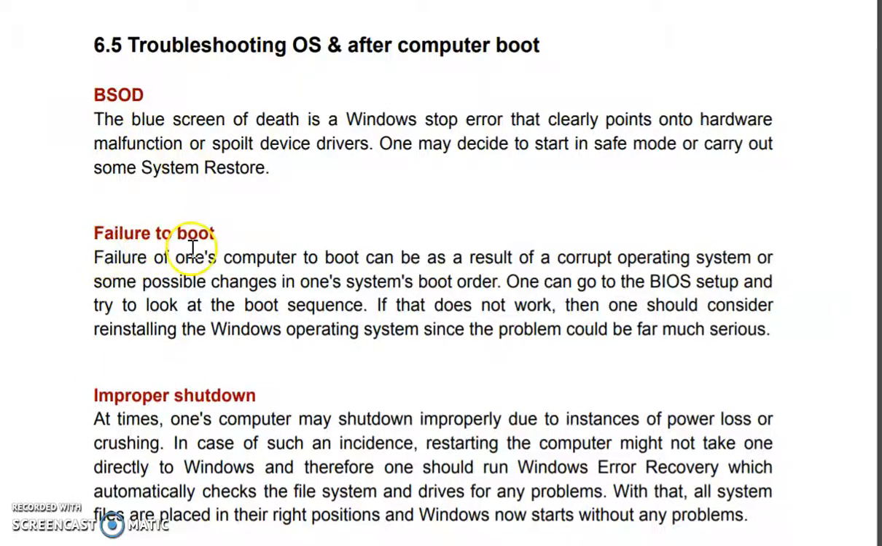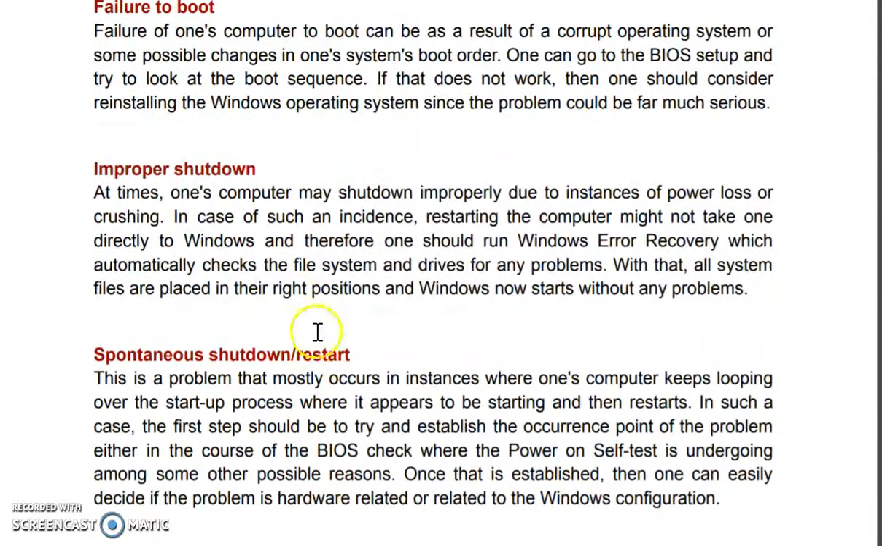Second, failure to boot. You are trying to start your operating system but it shows that the operating system is corrupt. There are different files present in the kernel, and some of them may get corrupted because of a virus. In that case, if you try to restart, your machine will not start. That is the second problem.